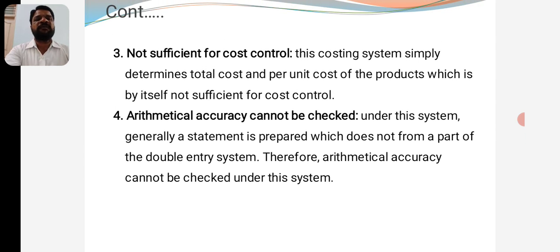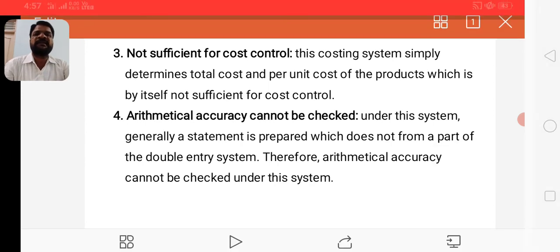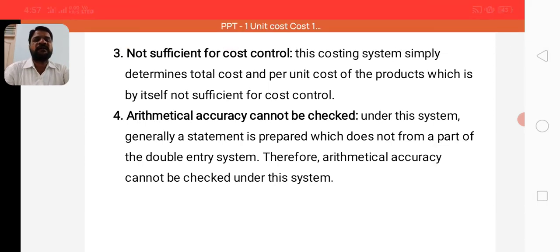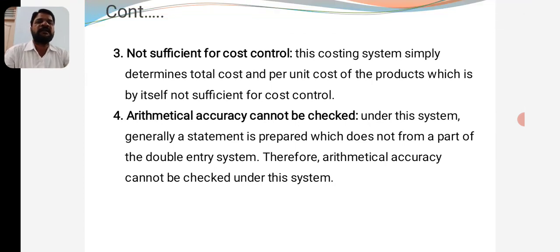And thirdly, it is not sufficient for cost control. Cost control means first one has to identify if there are any losses, that is, material losses. Then what are the causes for the material losses can be ascertained. Then what are the measures to be taken to control the cost. In case of labor, what is the idle labor, and how many hours can be wasted during production or during the period of attendance. Now it does not help to control the cost.